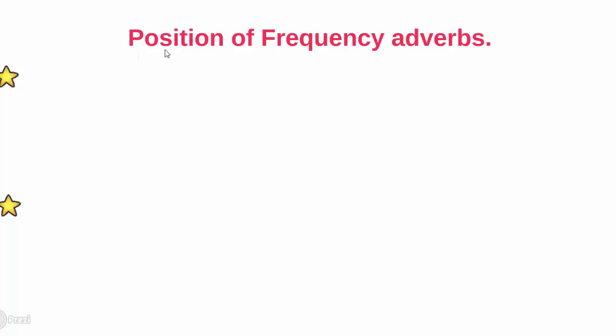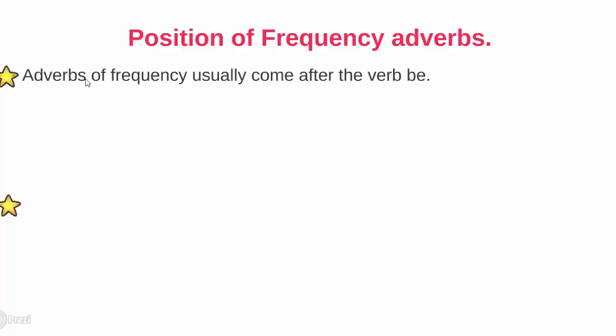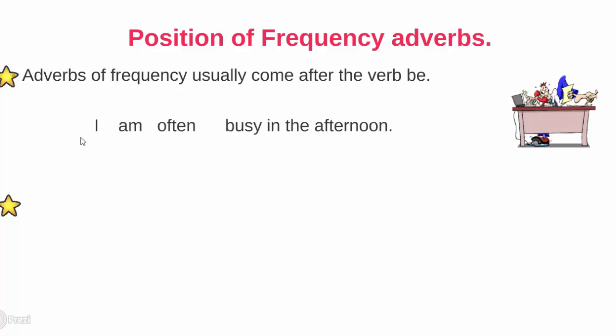Let's learn about the position of frequency adverbs. Adverbs of frequency usually come after the verb be. Example, I am often busy in the afternoon. Am is the verb be, often the adverb of frequency. As you can see, we use the adverb of frequency after the verb be.